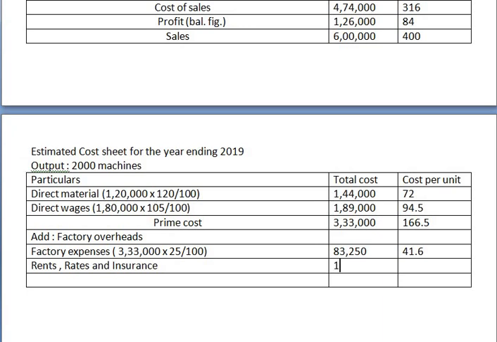It is 15,000. Now 15,000 divided by 2,000, because this total expense is remaining the same, but our output has increased, so we cannot take the previous cost per unit as our expense per unit, but we will have to calculate it. Okay, now here we need to calculate 15,000.